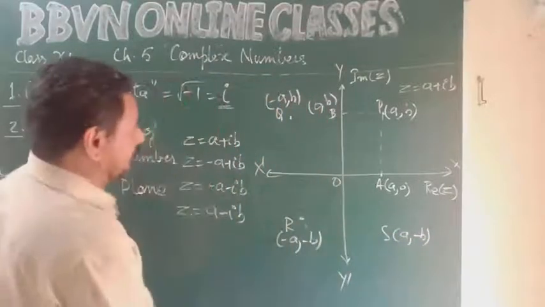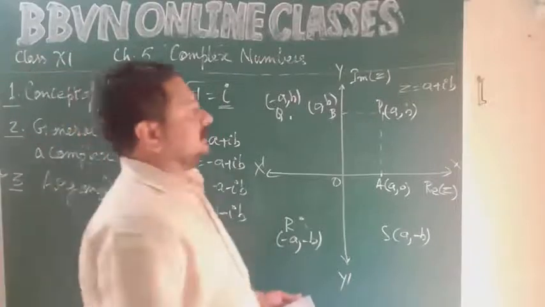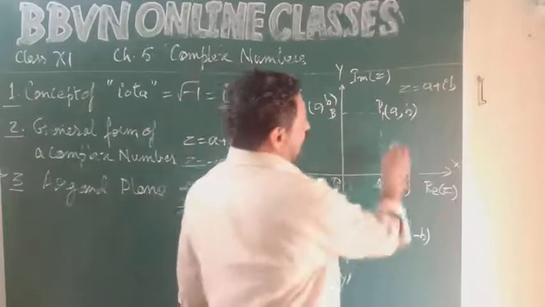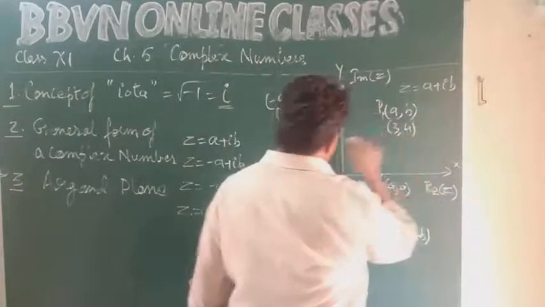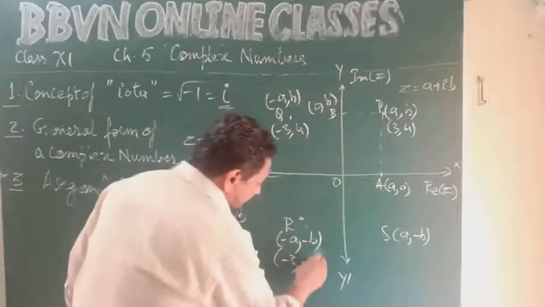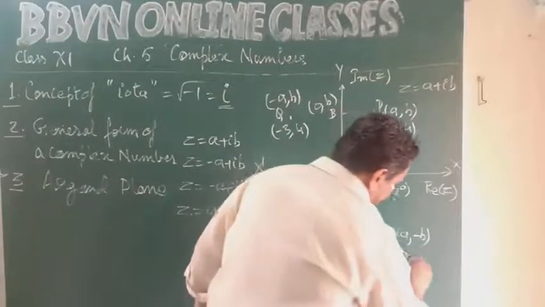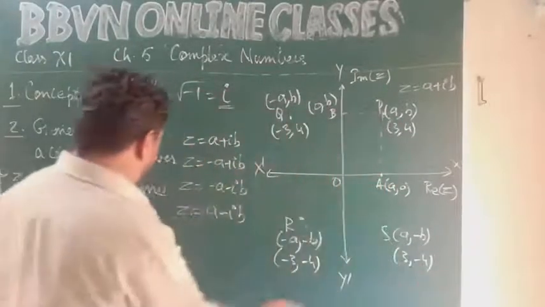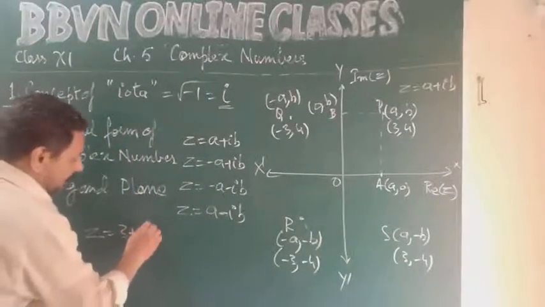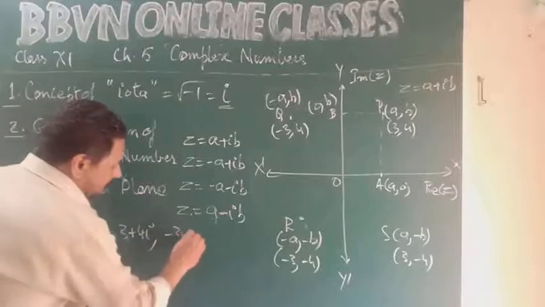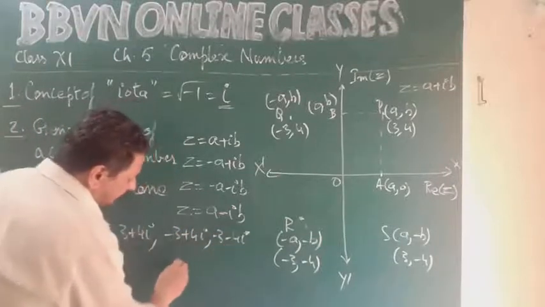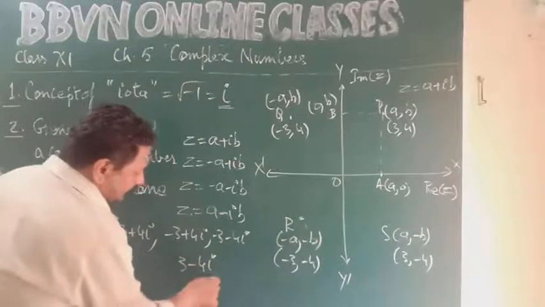Okay. So if I assign values to a and b as a equal to 3 and b equal to 4, so you have 3 comma 4. This is minus 3 comma 4. Minus 3 comma minus 4. 3 comma minus 4. So complex number would be z equal to 3 plus 4 iota or minus 3 plus 4 iota or minus 3 minus 4 iota, or it can be 3 minus 4 iota.